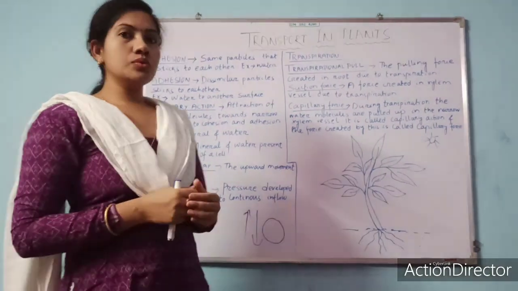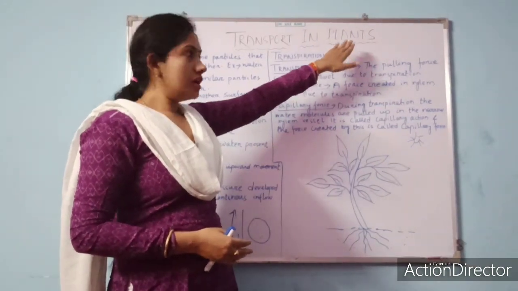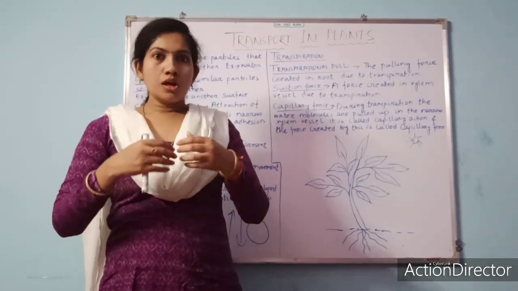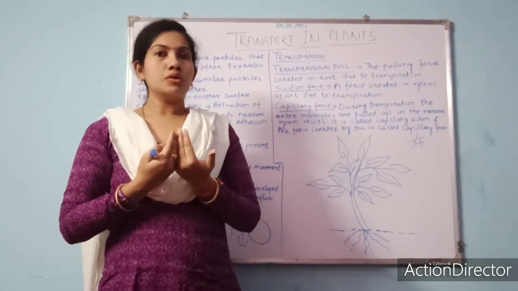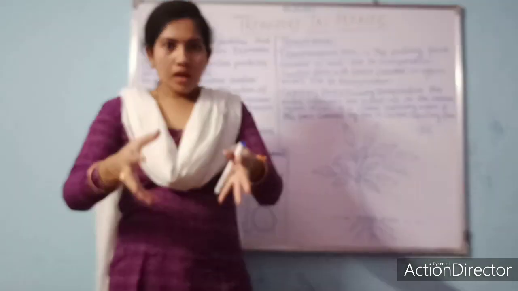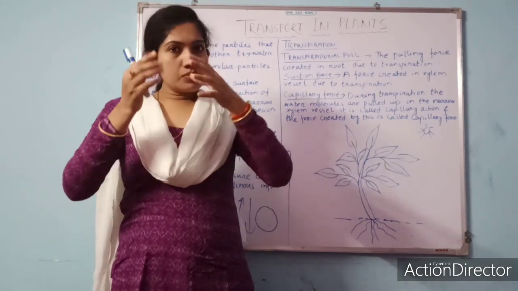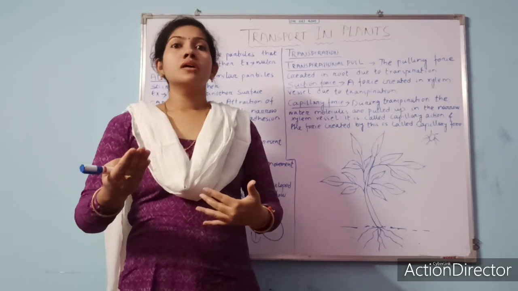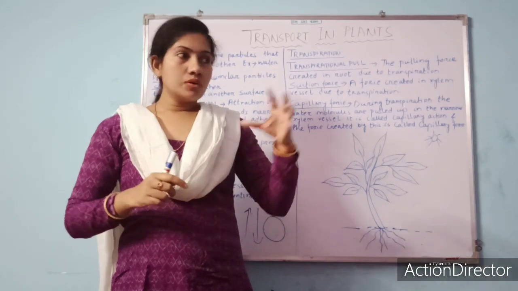Okay, now come to our next important topic, that is transpiration. You know very well what transpiration is. Transpiration means the loss of water from the aerial part of a plant. If a plant absorbs 100% of water, only 2% of it will be utilized for photosynthesis, and the rest of the water it will lose through what?